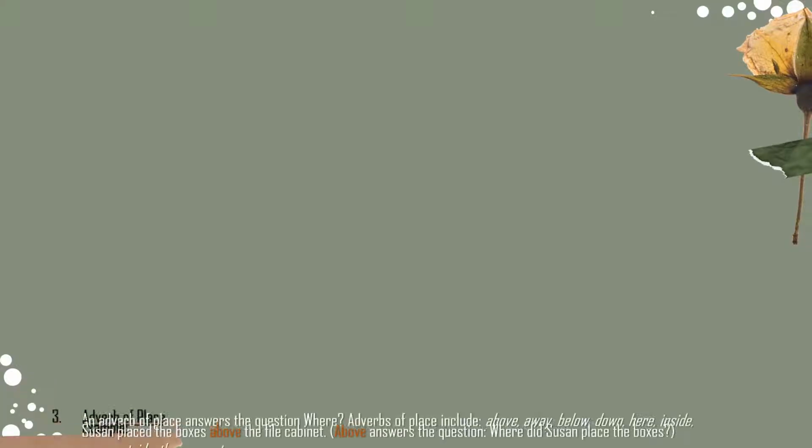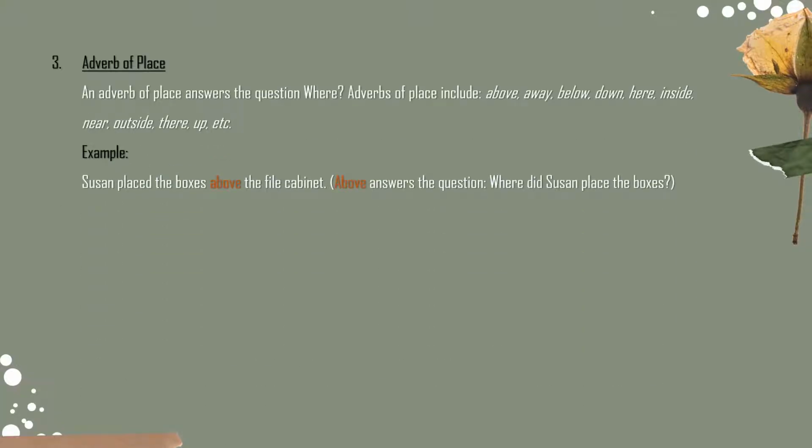The third one is adverb of place. An adverb of place answers the question where. Adverbs of place include above, away, below, down, here, inside, near, outside, there, up, etc. For example, Susan placed the boxes above the file cabinet. Above answers the question, where did Susan place the boxes?